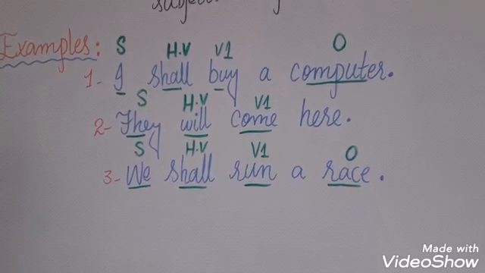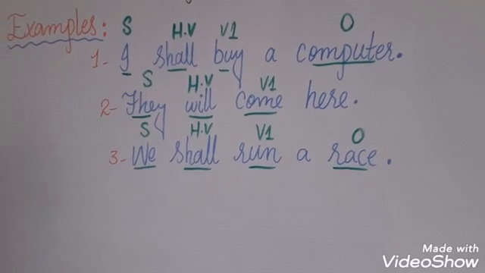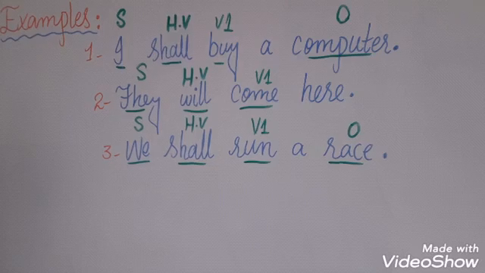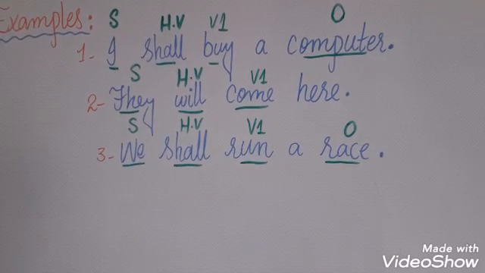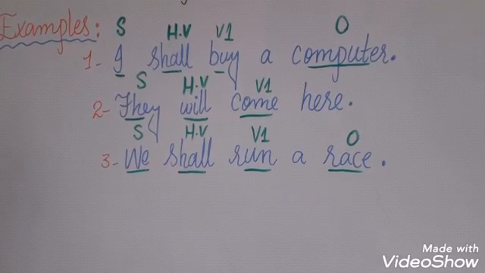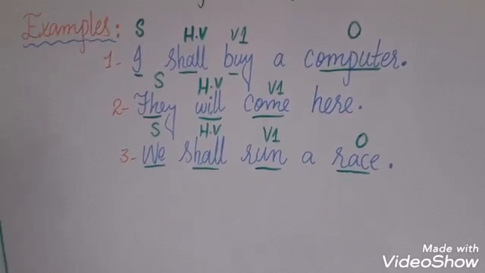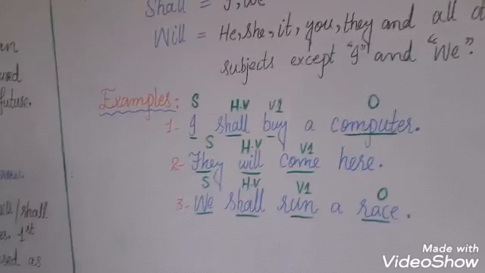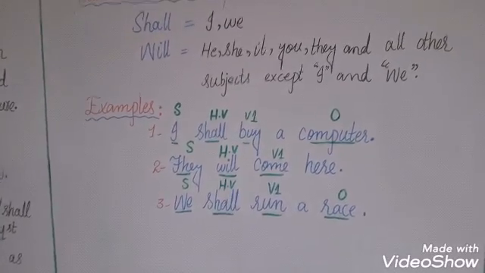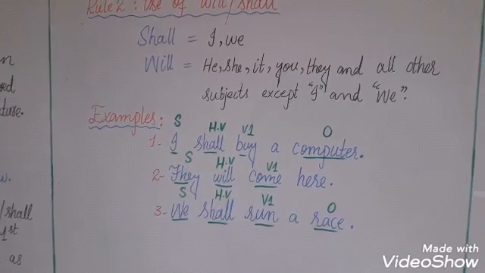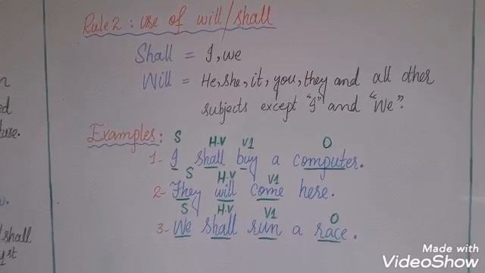There is no object in this sentence. In sentence number 3, we shall run a race. We is subject, shall is helping verb, run is first form of verb, and race is object. Friends, you will make 10 more sentences like these sentences of future simple tense positive sentences.